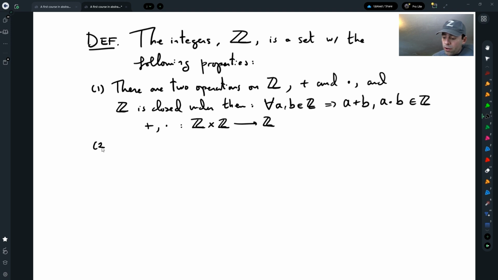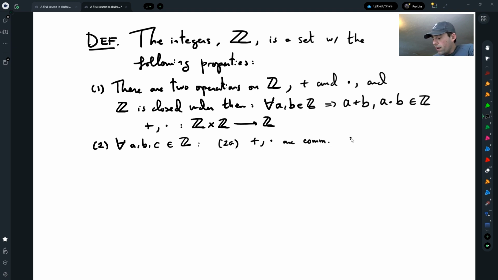What are the properties of these operations? The properties are that for all A, B, C in the integers, we have, 2A, plus and times are commutative operations.